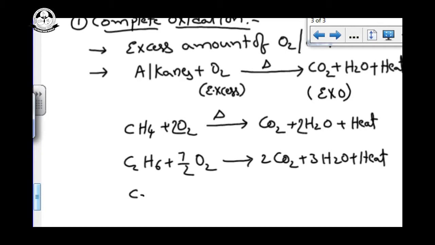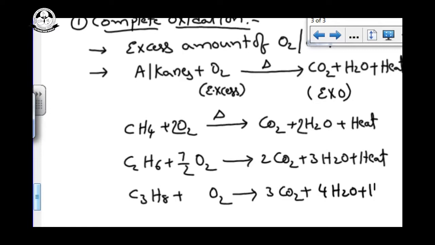If I take C3H8, propane, on complete oxidation it gives 3 moles of CO2 plus 4 moles of water and liberates a large amount of heat.